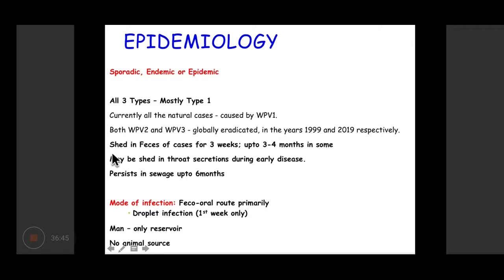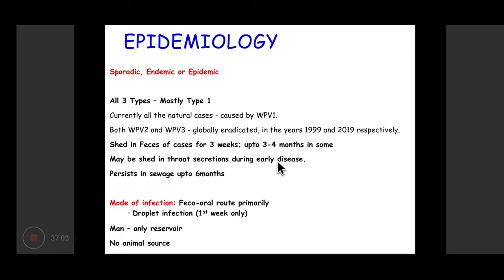So the virus is shed in feces for around 3 weeks in most cases, and up to 3 or 4 months in some. It can also be shed in the throat secretions during early disease, and it can survive in sewage water up to 6 months.